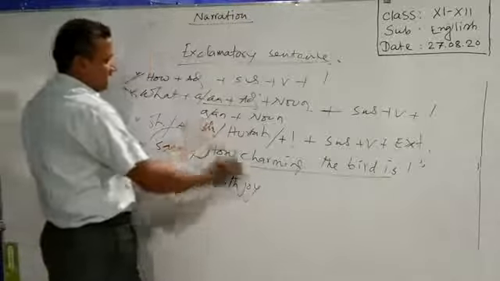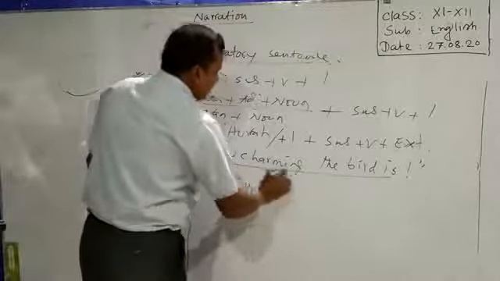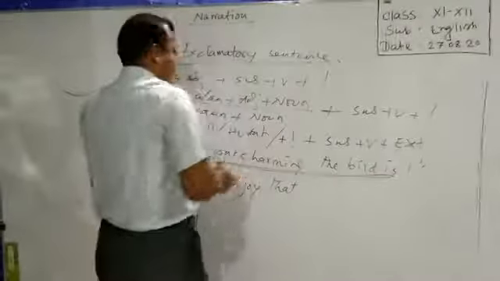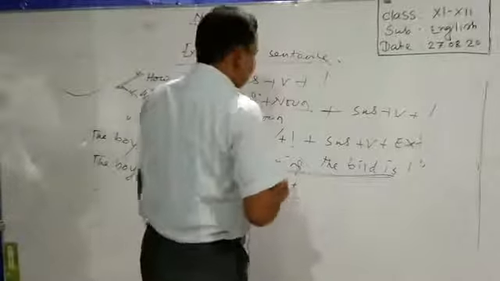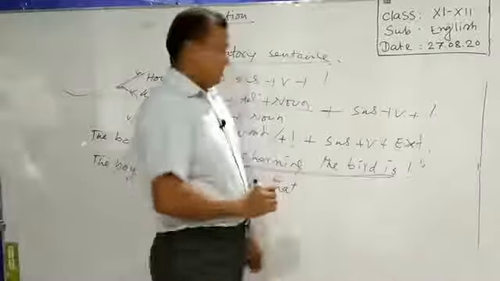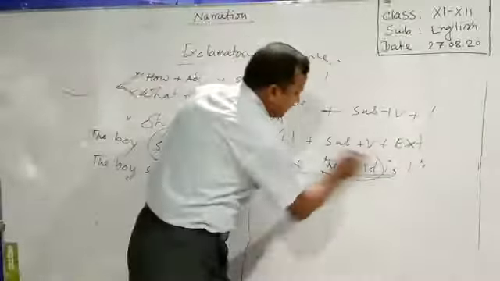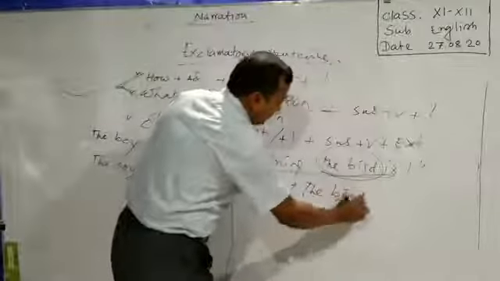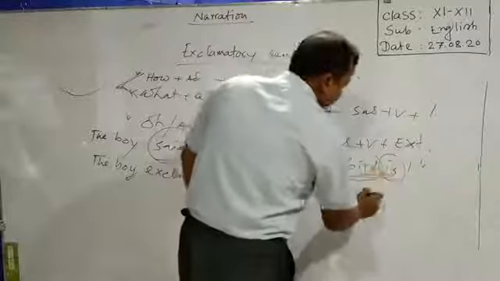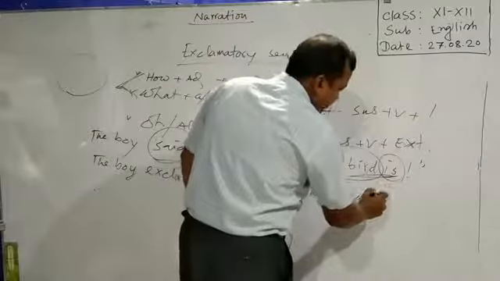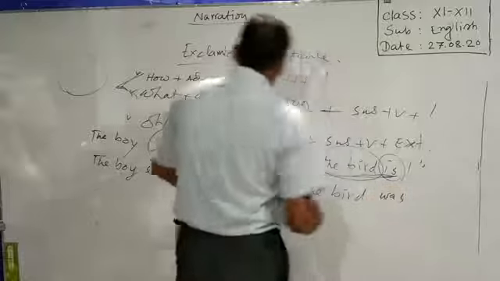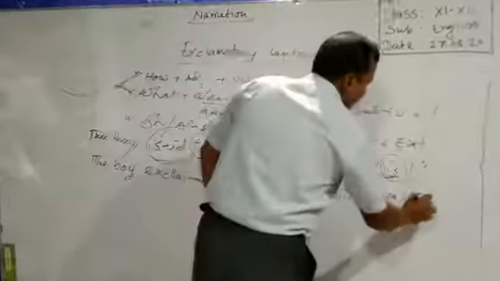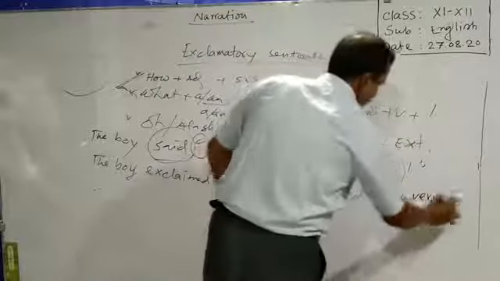then the connector that, and the remaining part, I mean the last clause of this speech must be turned into assertive sentence. So this is the subject, we have to use the subject first, bird, then the verb will be turned into first form was, then we have to replace how using very charming.